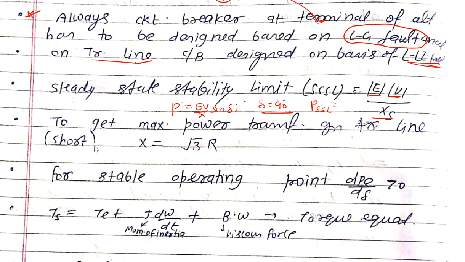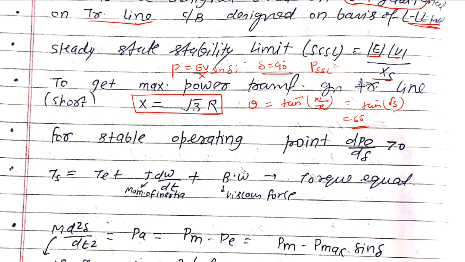To get maximum power transfer in the transmission line, X is equal to root 3 times R. What is the impedance angle of the transmission line? Theta is equal to tan inverse of XL by R, which is tan inverse of root 3. So at that time you will get 60 degrees. So based on this, X is equal to root 3 times R here.